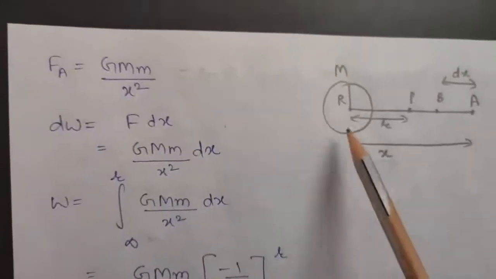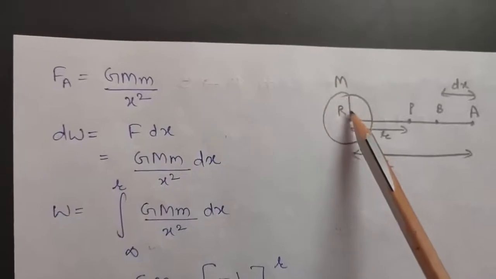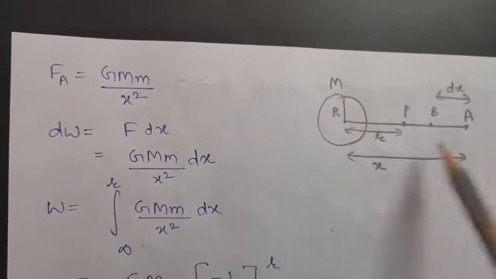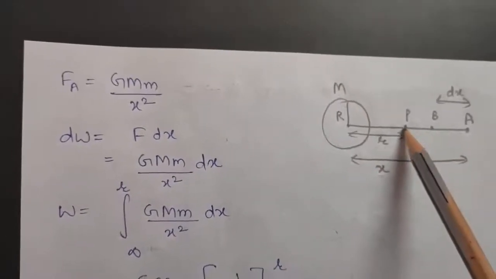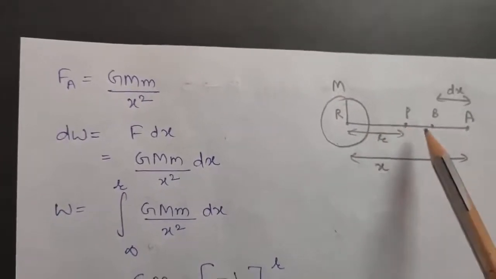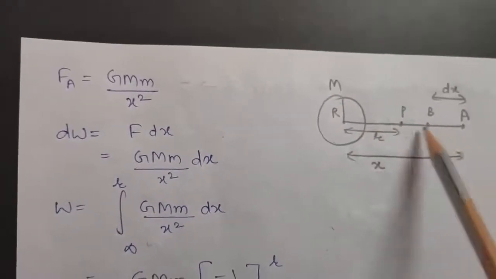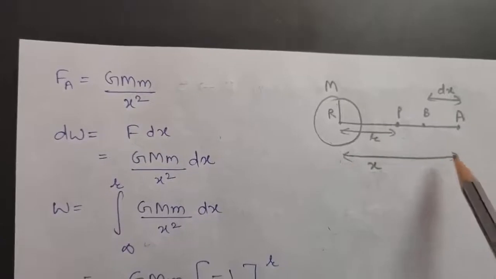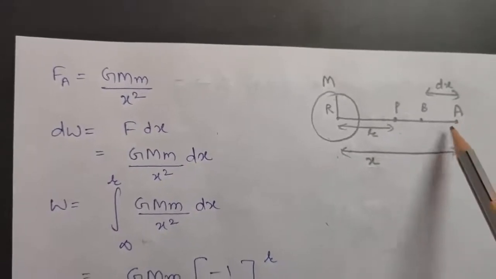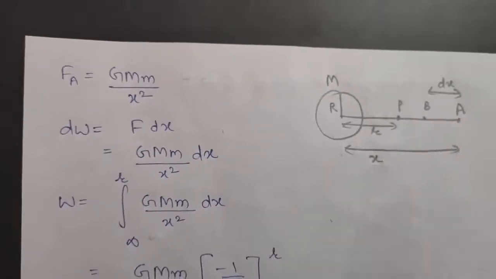So again I have taken the same diagram. This is the earth of radius r and mass M. This is the point P where we want to calculate gravitational potential energy at a distance r. A and B are two intermediate points. A is at a distance of x, and the distance between A and B is dx. So the diagram is the same.